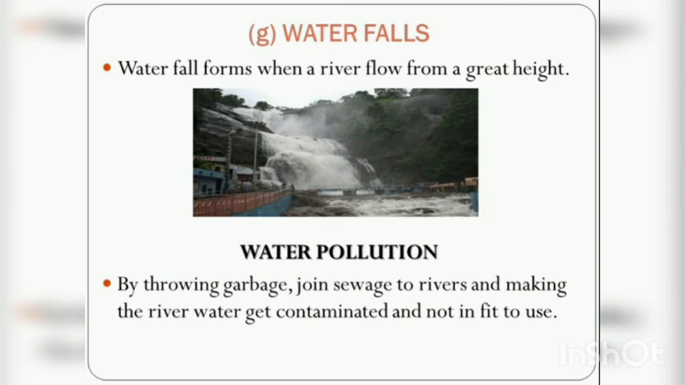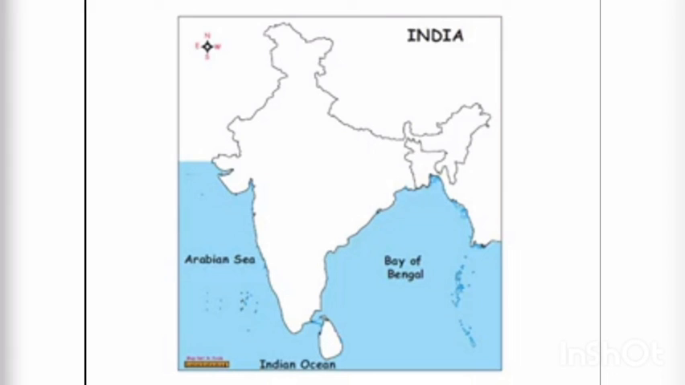Last one is waterfall. Waterfall forms when a river flows from a great height. Example, Kutralam waterfall. Let us see the remaining part of the lesson in the next class, children.